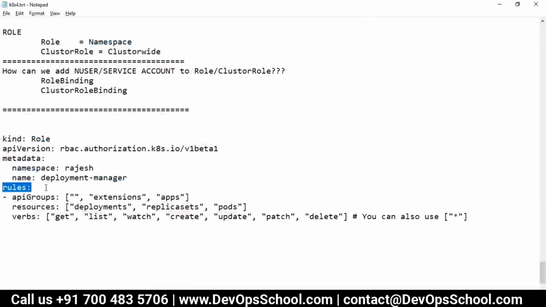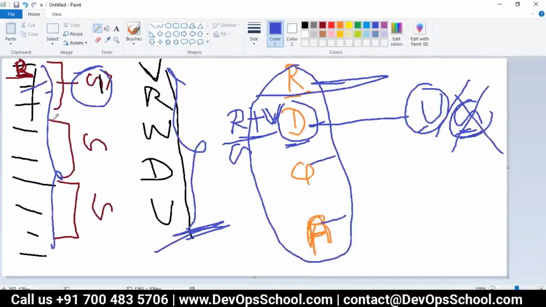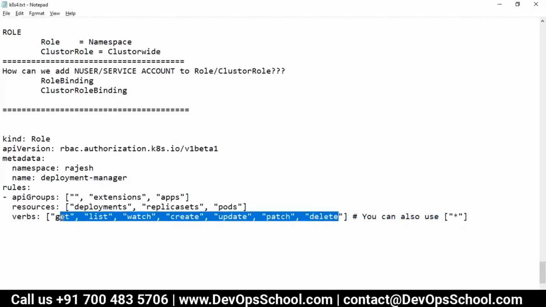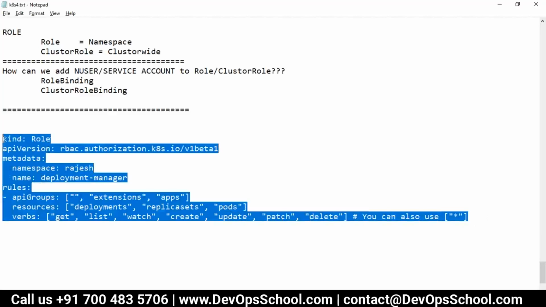What is the name of this role, deployment manager? What access do you want to give? I told you, look at this image. Here you can assign resources or the apps API group, extensions and something like that. Resources: which ones? Deployment, replica set and pods. Which verbs do you want to give access to? Get, list, watch, create, update, patch, delete. In short, if you want everything, you can also use a star, but I used these so you can understand what you can keep and what you cannot. So this is the one role YAML file.